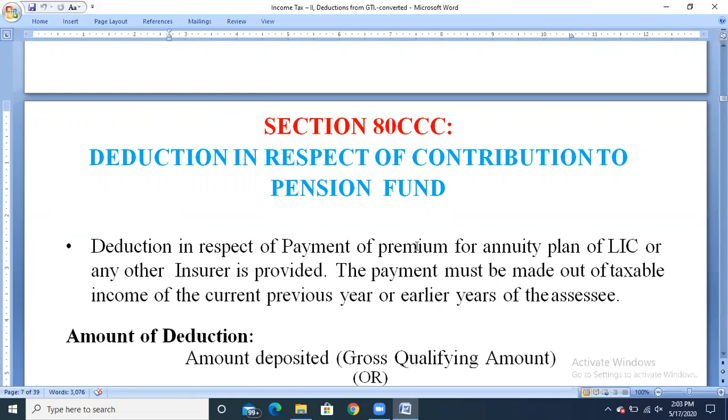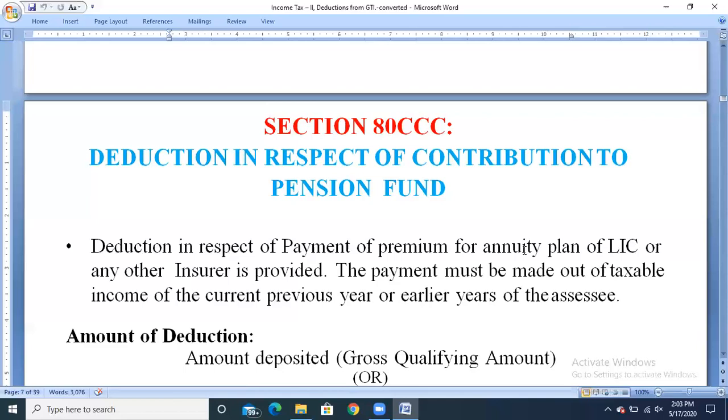Deduction in respect of payment of premium for an annuity plan of LIC or any other insurer is provided. So this deduction is purely related to the payment of premium for the annuity plan. So that is for the future plan, not for the yearly plan.